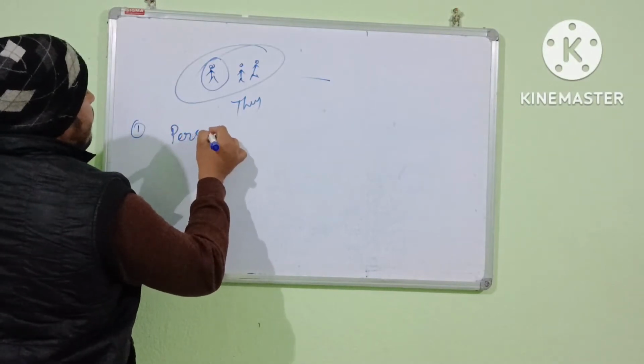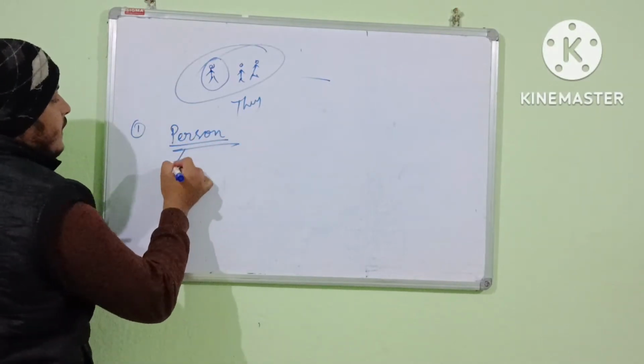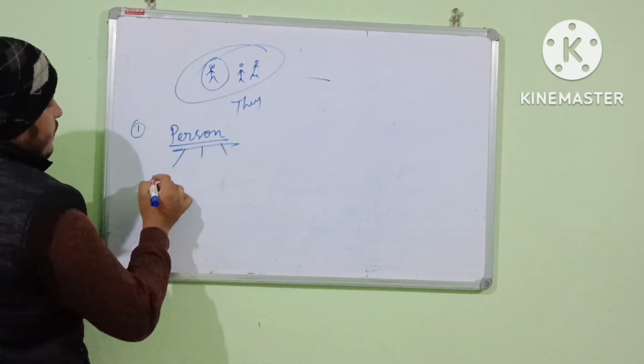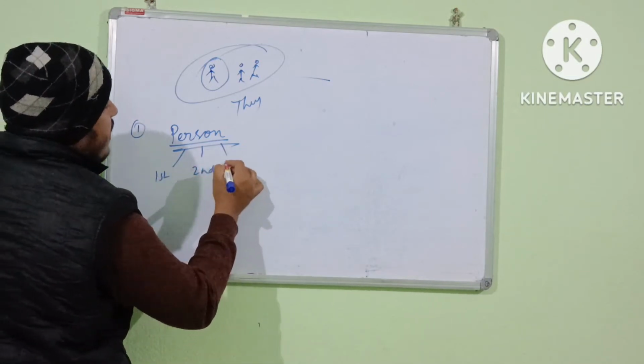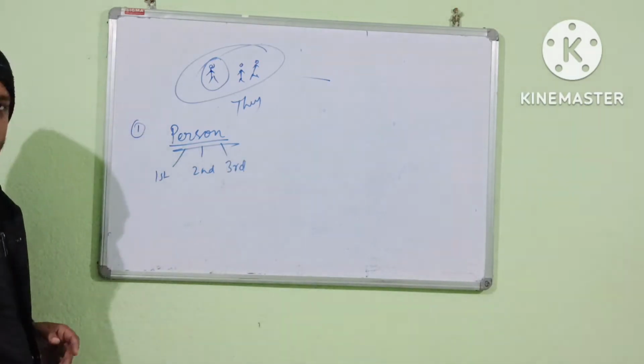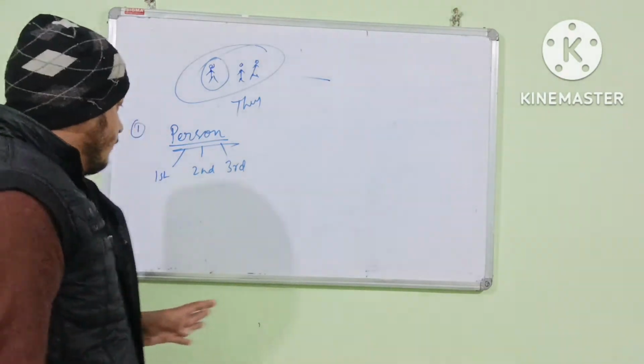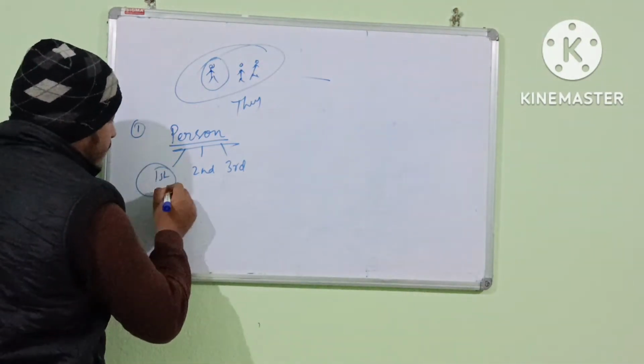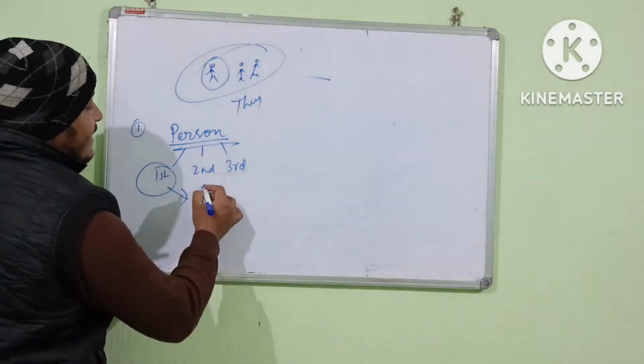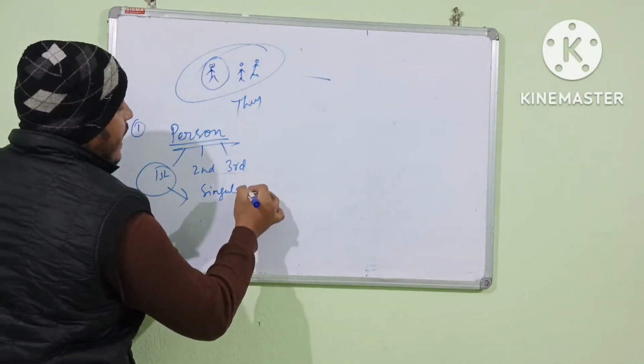The second rule is regarding person. As you know, there are three types of person. First one is first person, second person, and third person. Understand?